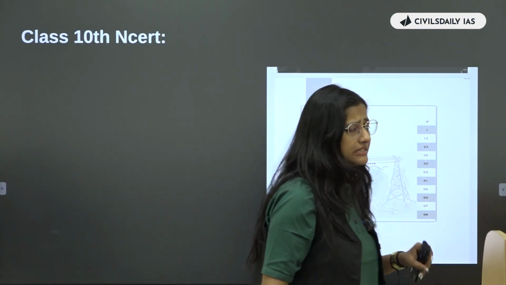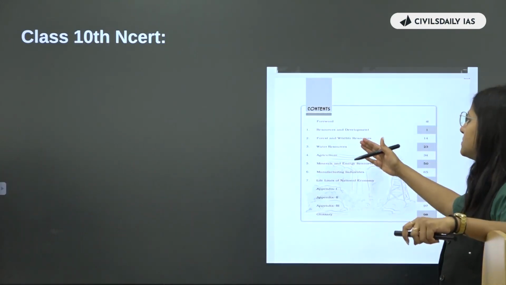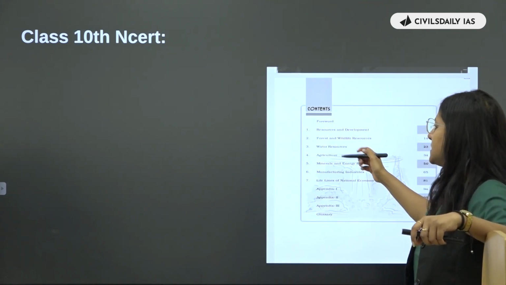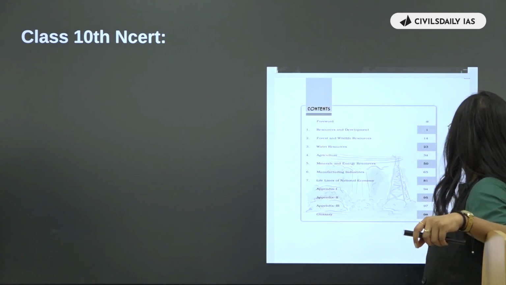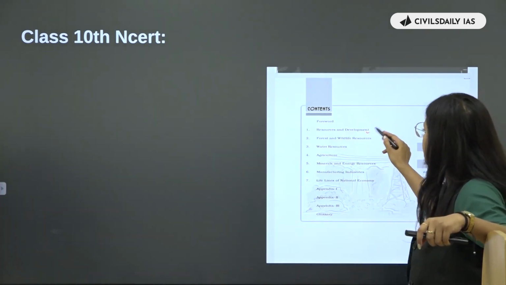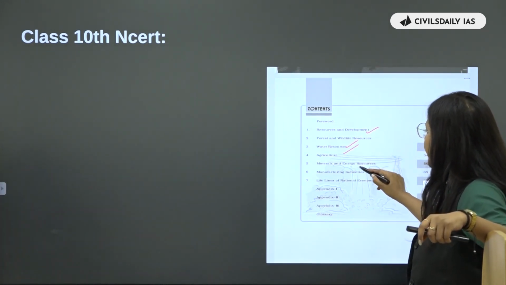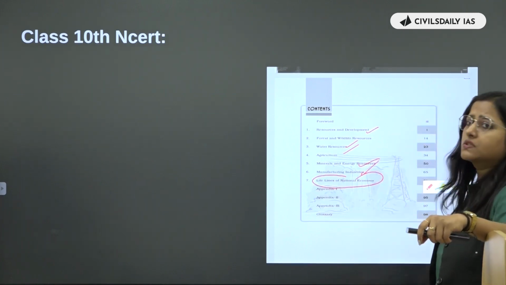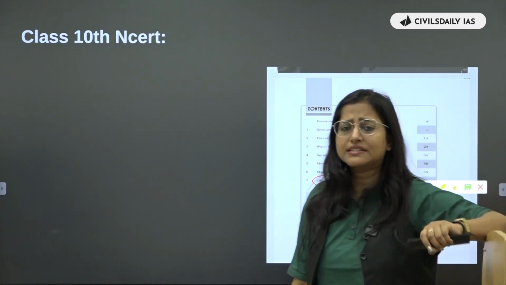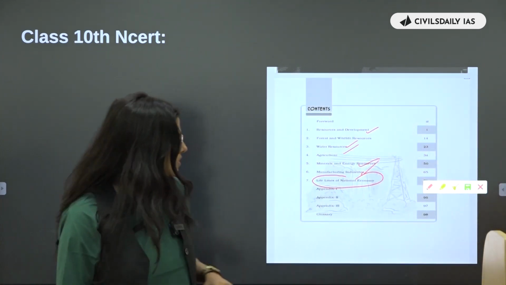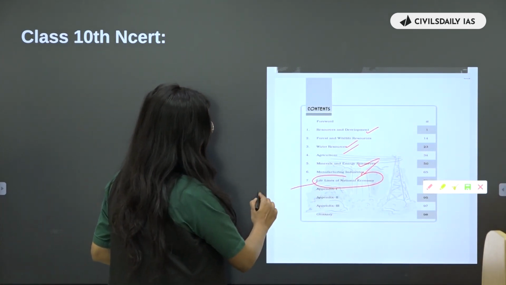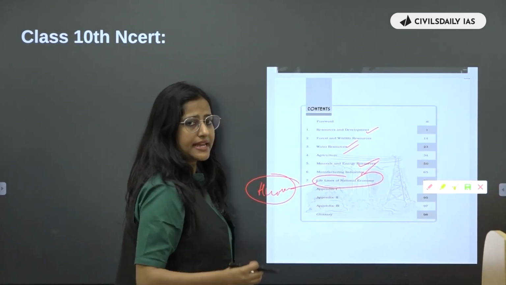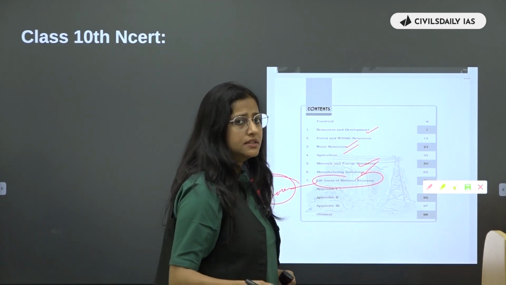Now if you see class 10th book NCERT, it includes resources and development, forest and wildlife resources, water resources, agriculture, mineral and energy resources, manufacturing, and lifelines of national economy, which includes what? Roadways, railways, airways, and all these things. So again you see, this is part of what? This is part of your human geography. Within this human geography, we can have economic geography, है ना?